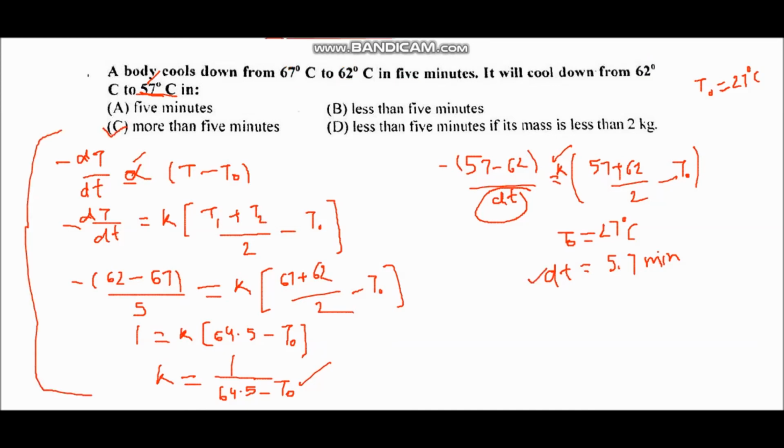And there is another way of attempting this question. If you don't want to waste your time in all these calculations, then you can simply guess the answer to this question. The way is, we consider that the temperature of the surrounding is 27 degrees Celsius. So when a body cools down from 67 to 27, the temperature difference is around 40 degrees. And in the second case, the body starts cooling down from the temperature 62 degrees Celsius, and since the temperature of the surrounding is 27 degrees Celsius, here approximately the temperature difference is 35 degrees. So the more the temperature difference,